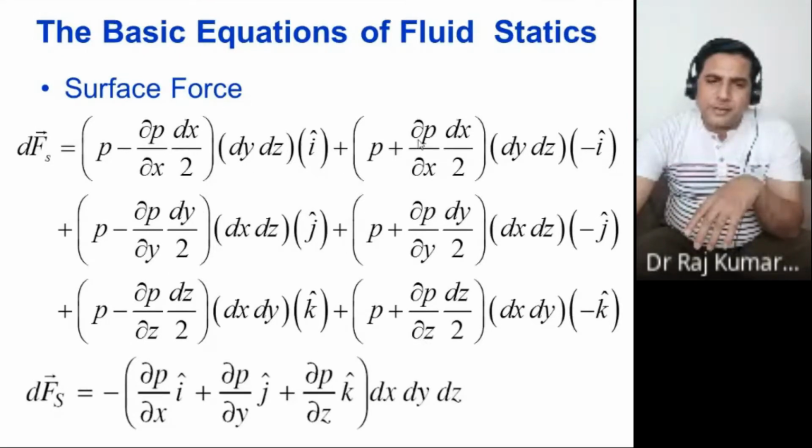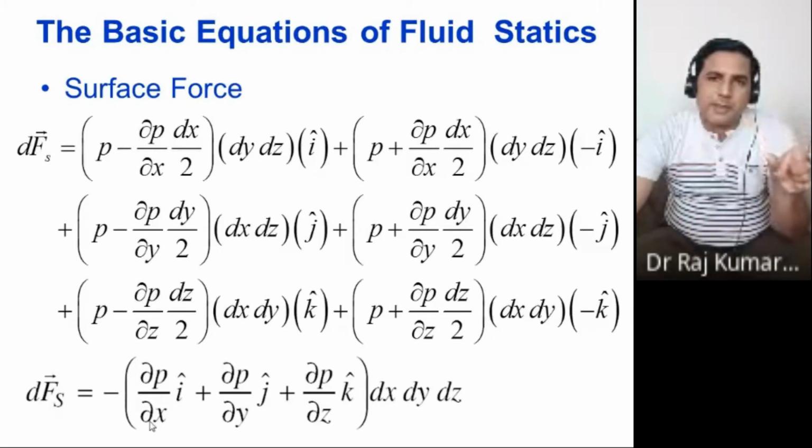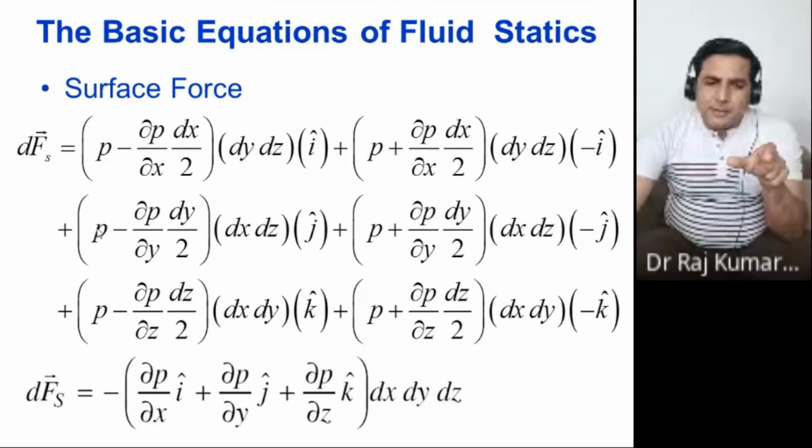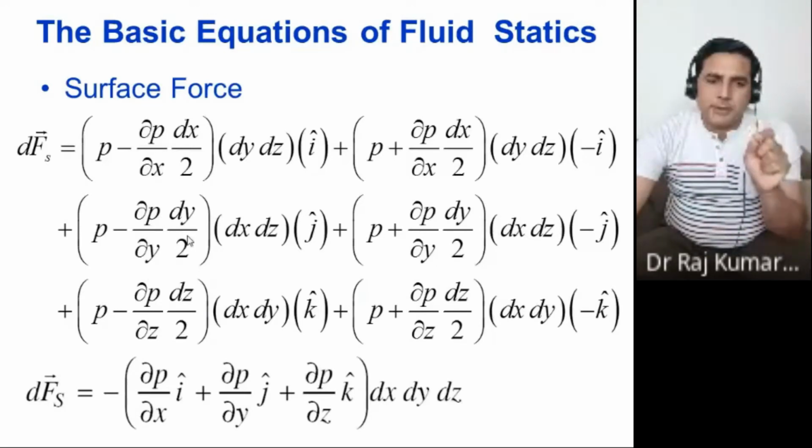So from the first line, you will get del P upon del X into dx, dy, dz, I cap with a minus sign. Fine. From this second line, you will get del P upon del Y into dy into dx into dz with minus j cap, because here you have the minus sign, here you have the minus sign, so it would be minus here.